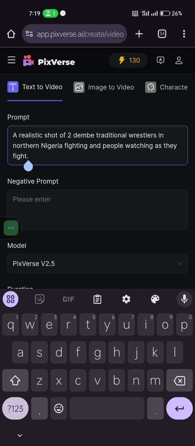One, I have to give the prompt a culture, northern Nigeria, for it to know. You understand? One, for the AI to know the kind of traditional wrestlers I'm talking about. That is northern Nigeria wrestlers. You understand? And people watching around. But the base prompt here is the Dembe traditional wrestlers in northern Nigeria. You understand? That is the base prompt.